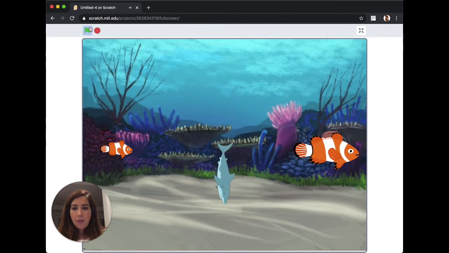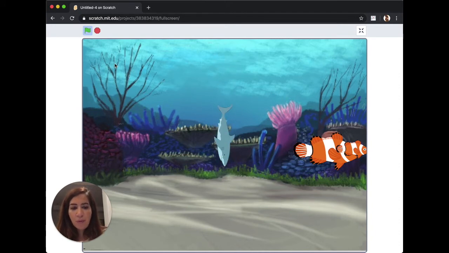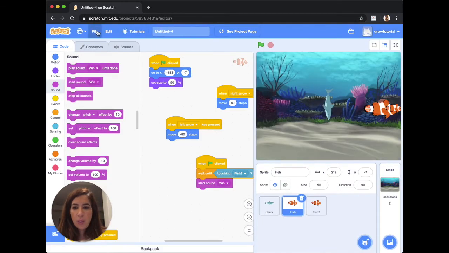And then if I restart the game and I reach the little fish, I help the little fish reach his mama fish, then you hear that victory sound. All right, so let's get started with this code. I'm just going to create a new project.